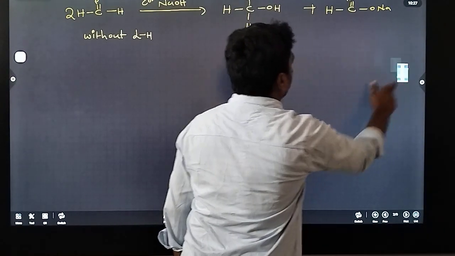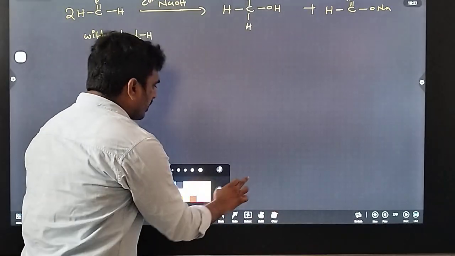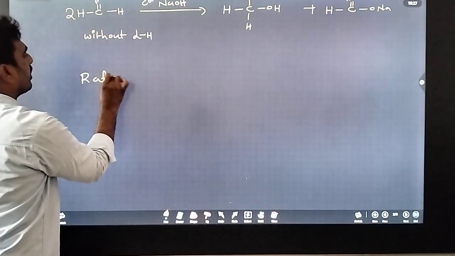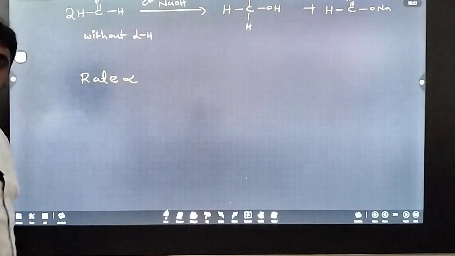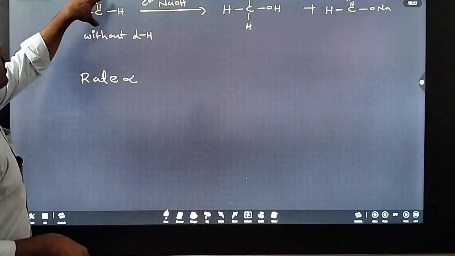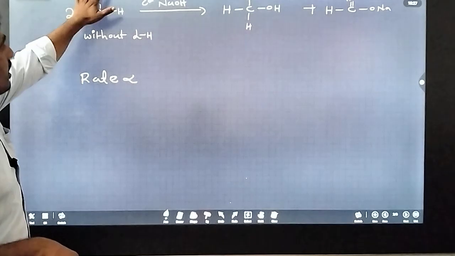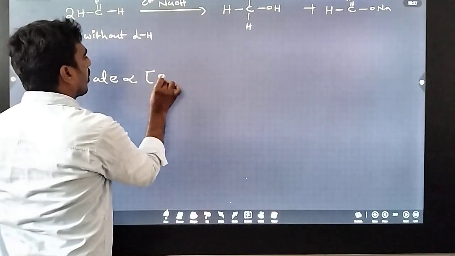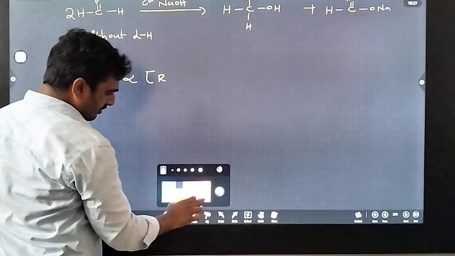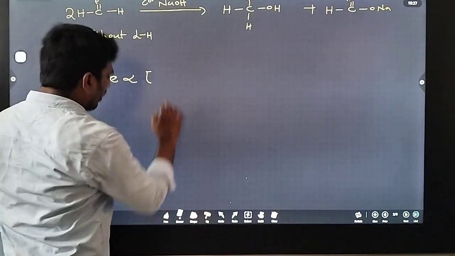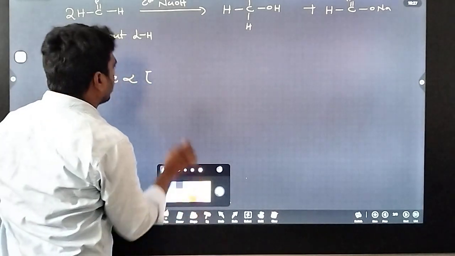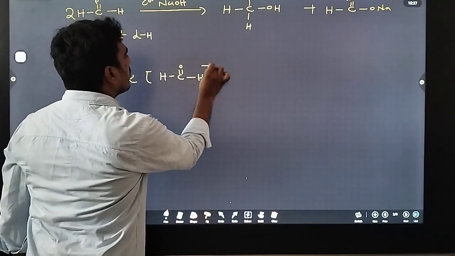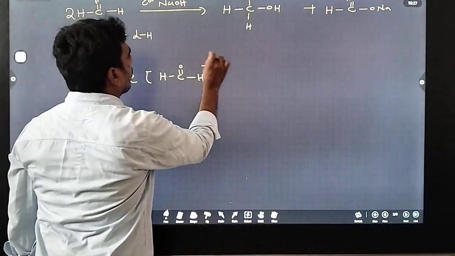In this reaction, the rate is directly proportional to the concentration of the reactant, that means the aldehyde. How many aldehydes are there? 2 moles of aldehyde, HCHO, so I can write power 2.